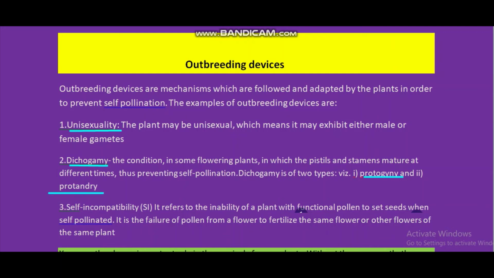By the term it is clear: if in a flower the gynoecium develops first, then it is called protogyny. First development of the gynoecium, then it is called protogyny. And if there is development of the androecium first, then it is called protandry.